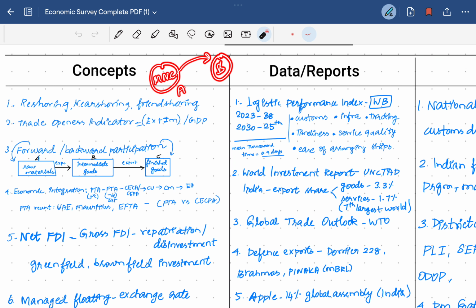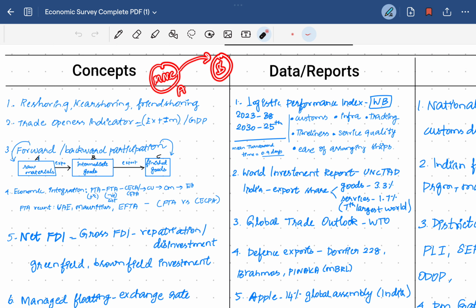Then forward and backward participation. Consider there are three countries, A, B and C. Country A produces raw materials and exports to B, which produces some intermediate goods, and C produces finished goods. Country A, which produces raw materials and supplies to other countries, is the forward participation. Country C, which produces finished goods at the final stage, is the backward participation in the economy.